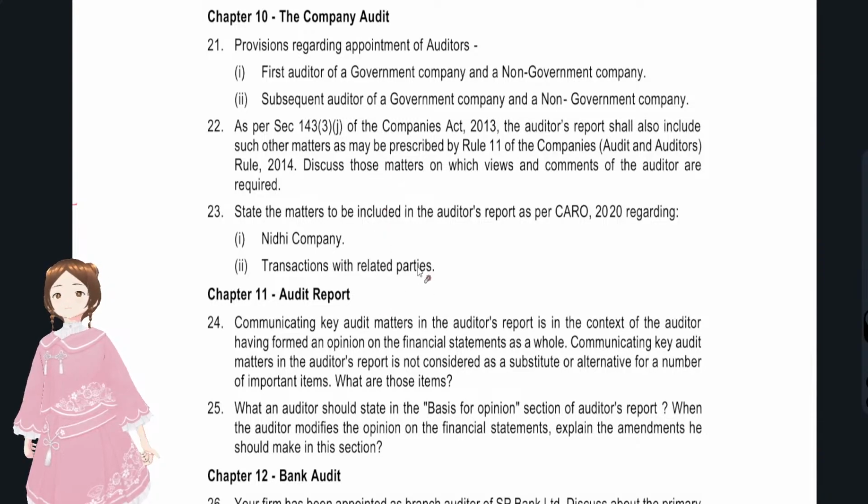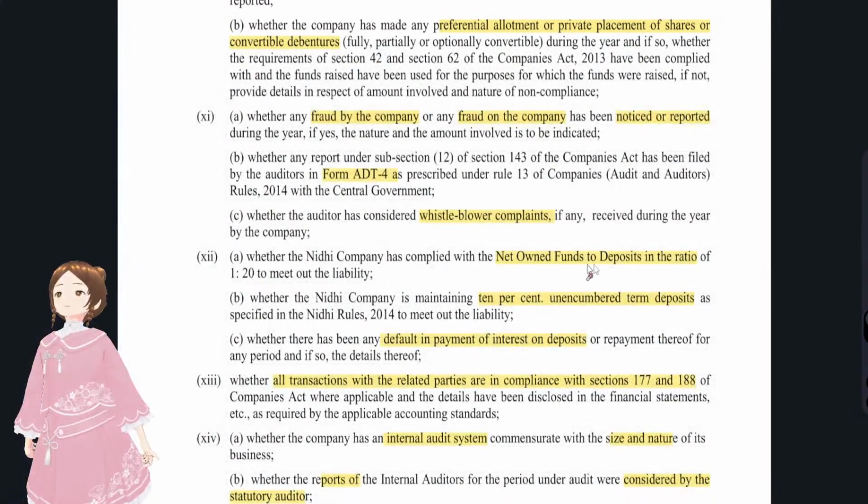Nidhi companies: net owned funds to deposits ratio, 10% of unencumbered term deposits, and default in payment of interest. And with regards to clause 13, related party transactions have to be as per section 177 and 188 and as per accounting standards. That's it. And I'll make a video on how to remember the CARO clauses.